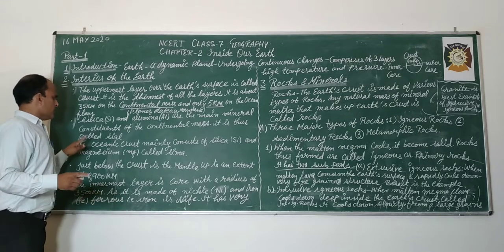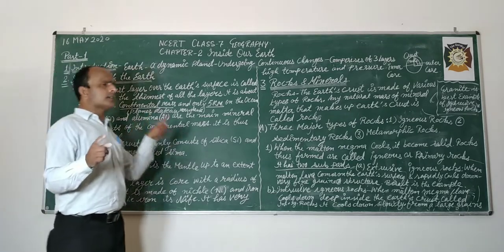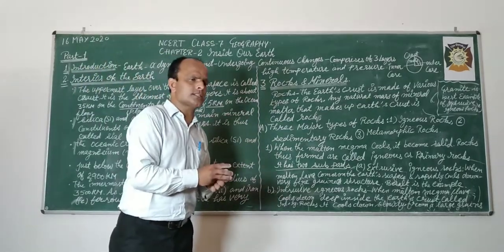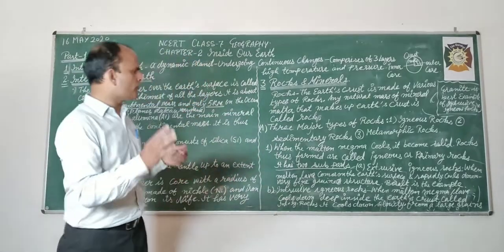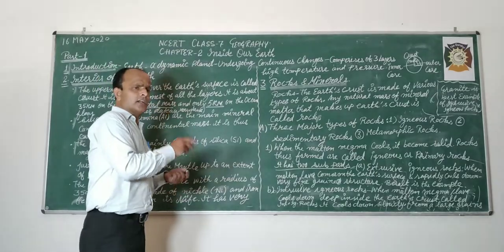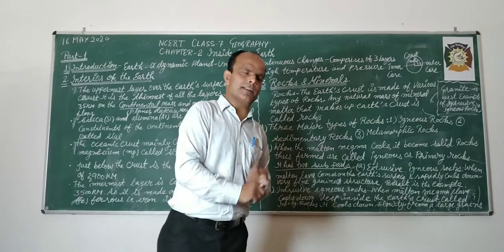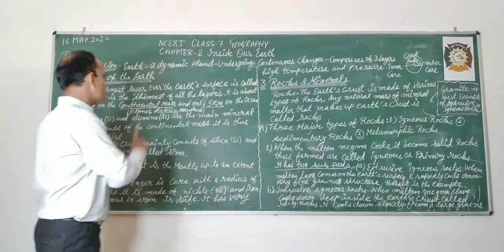Next, the oceanic crust. We are discussing two types of crust layers, on the basis of the continental mass and on the basis of the ocean floor.